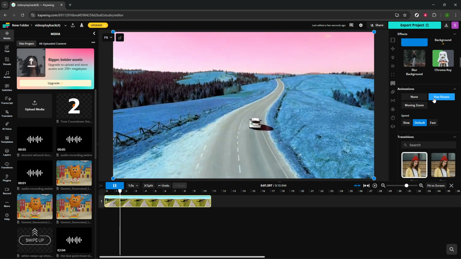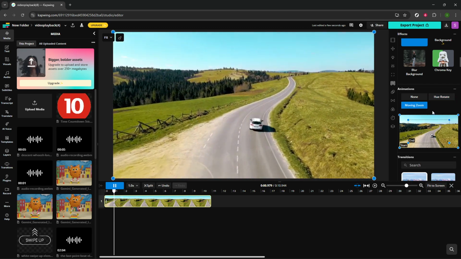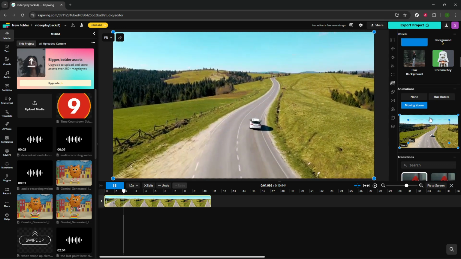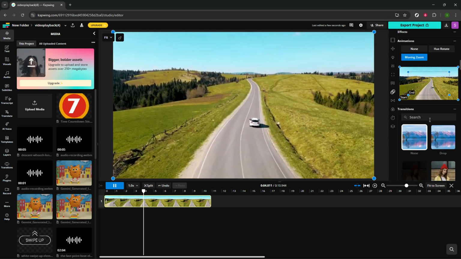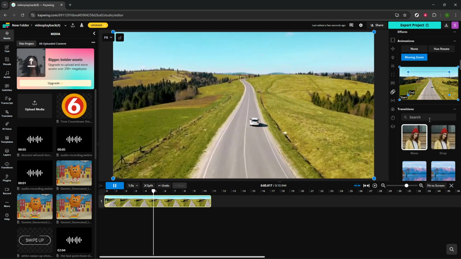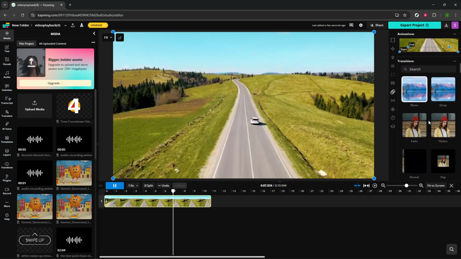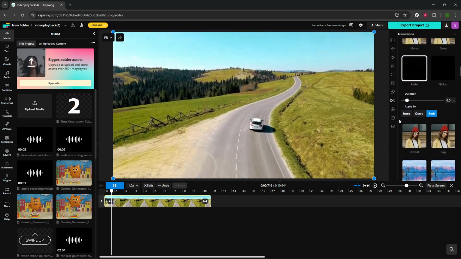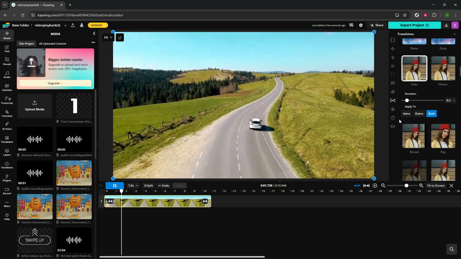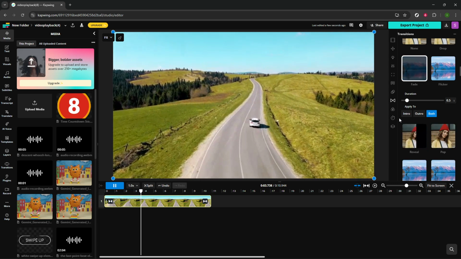Kapwing makes it easy to apply an effect. Just click to see a preview of how it will look on your selected clip. Additionally, transitions can smooth the flow from one clip to the next, providing a more seamless viewing experience. To experiment with transitions, select the transition you want to try and drag it between two clips. Again, Kapwing offers a variety of styles, from simple cuts to more elaborate dissolves, allowing you to find what best suits your project. Feel free to mix things up and combine different animations and transitions. This kind of experimentation is what digital editing is all about.